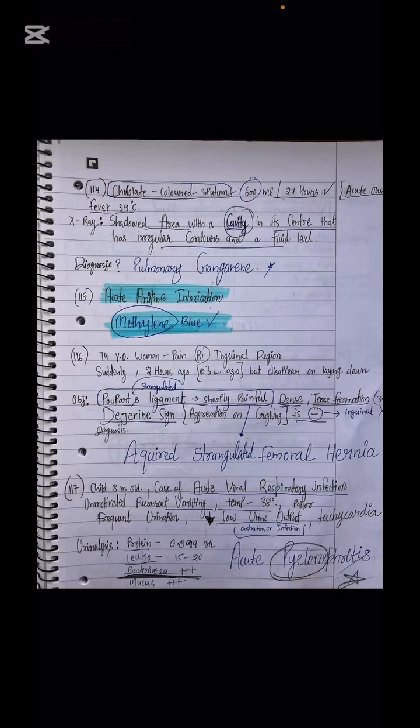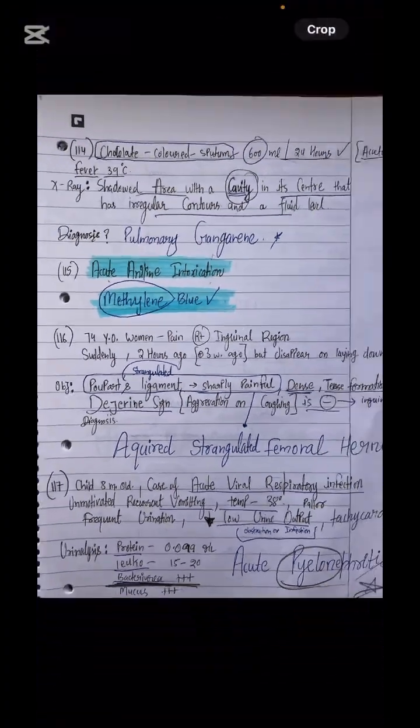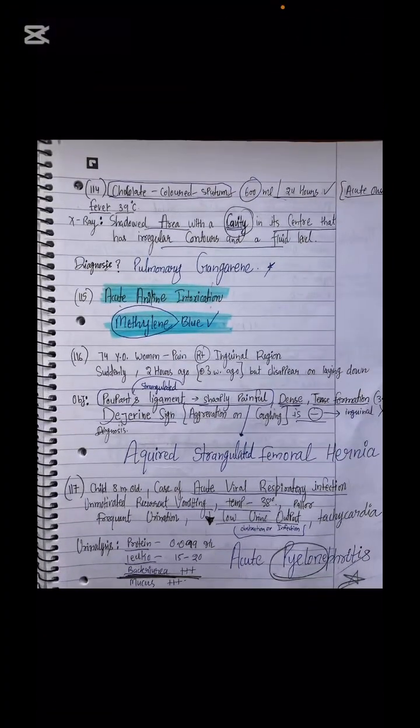If the hernia is direct or without strangulation, the sharp pain will not be there. There will be a lesser painful profile in the cases of direct femoral hernia. But when the Poupart's ligament area is very sharply painful, what would have happened? The hernia would have got strangulated, twisting around its own axis, which will cause severe ischemia and be sharply painful. So remember the case of acquired strangulated femoral hernia.